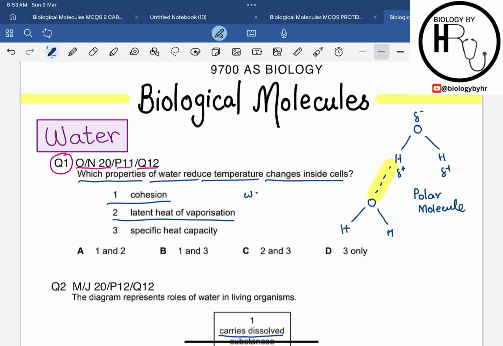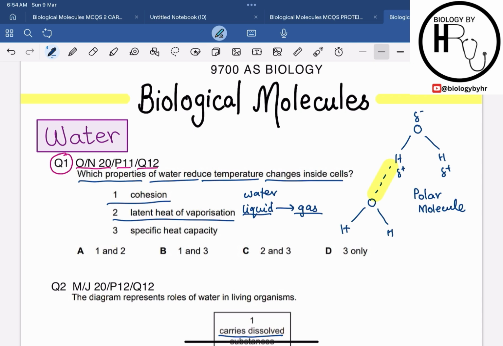As water has a high latent heat of vaporization, a large amount of heat is required to convert liquid water into vapor. Because water has to gain a lot of heat energy in order to vaporize, the water bodies, or the water inside the cell, do not allow the temperature to be easily changed.